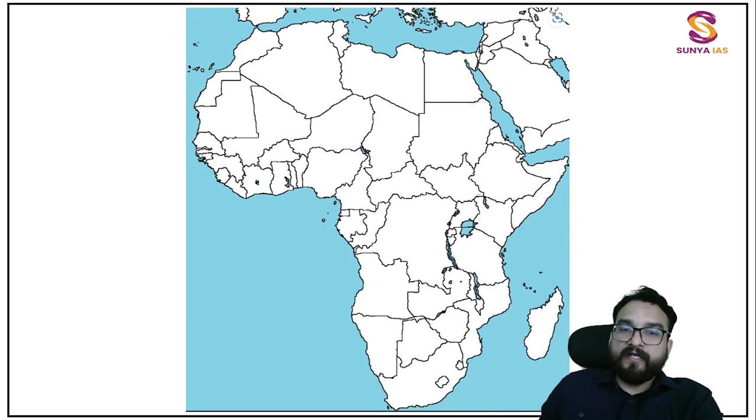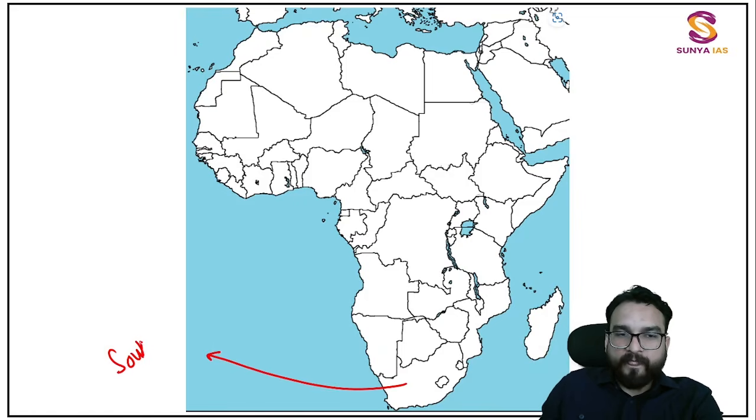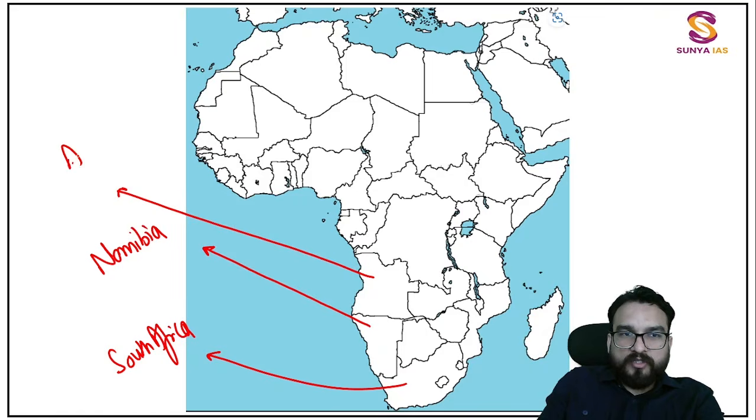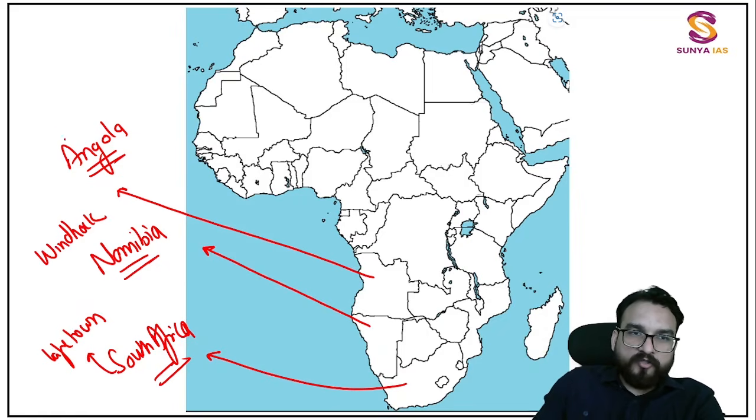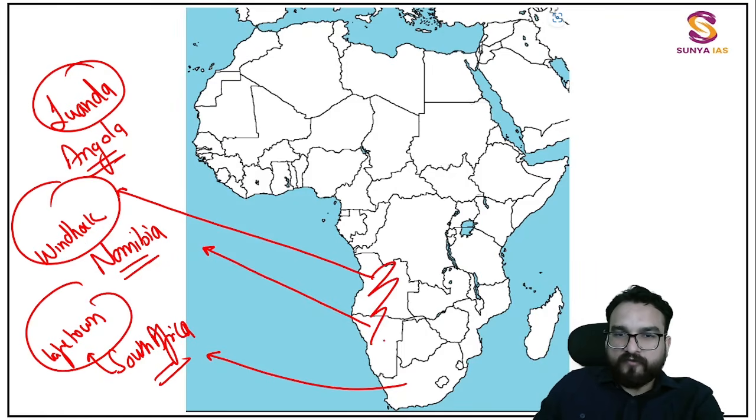Now we will be moving ahead and we will be understanding South Africa, Namibia and Angola. These 3 countries are important over here. Now this is South Africa, this is Namibia, this is over here Angola. Broad countries, big countries: Angola, Namibia, South Africa. South Africa capital, Cape Town. Namibia capital, Windhoek. Angola, Luanda. These are the capitals of these 3 countries which you will be finding.